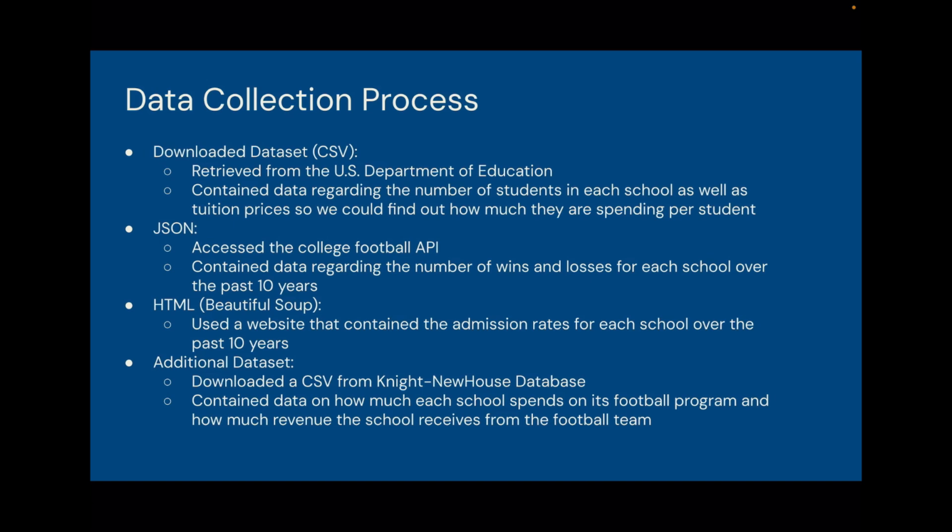For our data collection, our downloaded data set, the CSV one, we retrieved from the U.S. Department of Education, and it contains data regarding the number of students in each school, as well as the tuition prices, so we can find how much they're spending per student. For our JSON, we accessed the College Football API, which contained data regarding the wins and losses for each school over the past 10 years. Our HTML, which we used Beautiful Soup on, was a website that contained the admission rates for each school over the past 10 years.